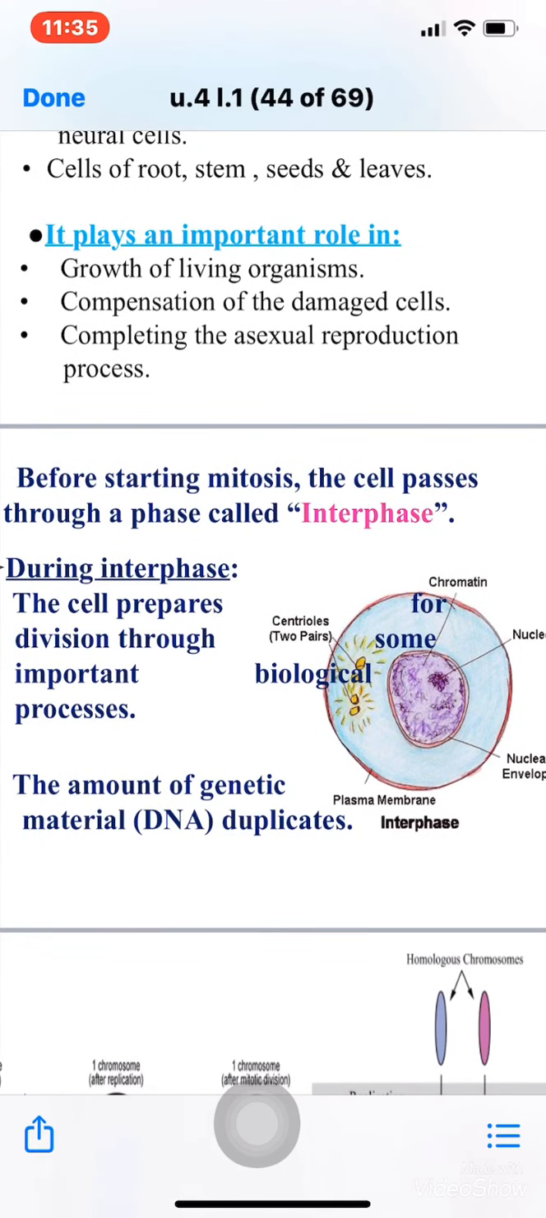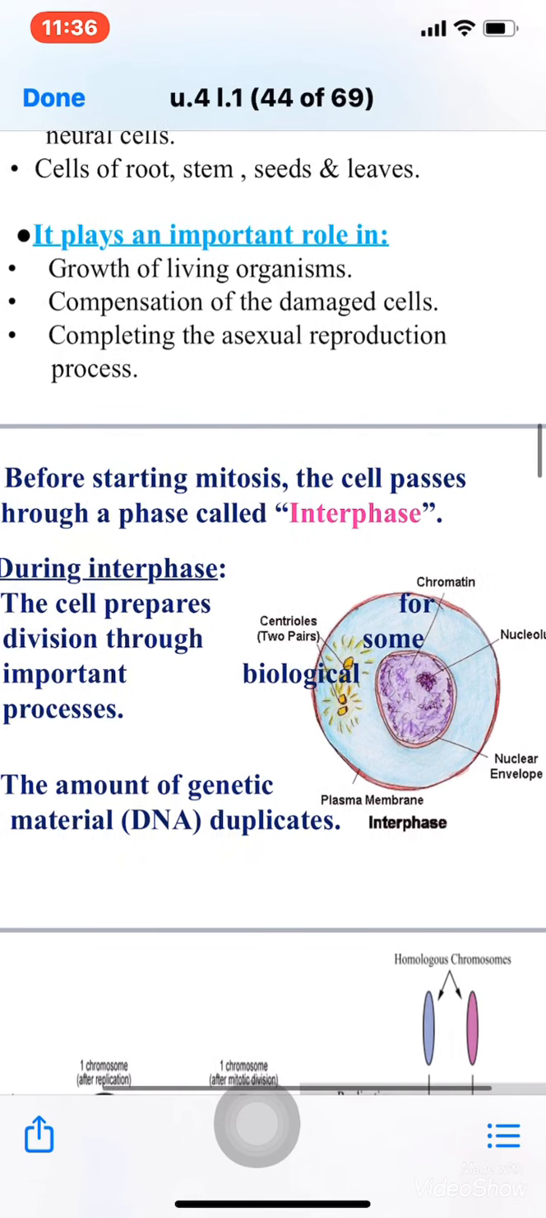Let's talk in detail about mitosis. Before starting mitosis, the cell passes through a phase called interphase. During the interphase, the cell prepares for division through important biological processes. What are these biological processes? We will know now. This interphase is the phase in which the cell prepares itself for division through some important biological processes.